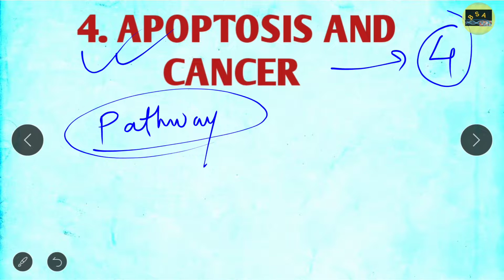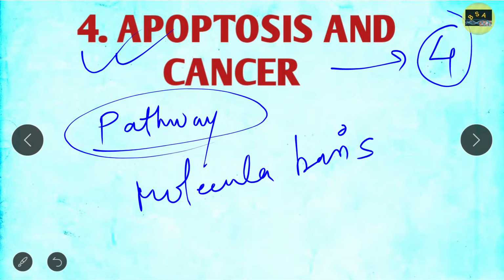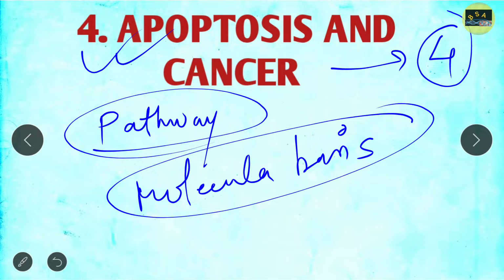And in cancer, what you should read? In cancer, you should know basically the molecular basis of cancer. Here basically what you should read, you should go for the pathways that I already mentioned, the P53 pathway, PRB pathway, the DNA repair mechanism, tumor suppressor genes, proto-oncogenes, and all those things. So I hope that you will do this. So this is from apoptosis and cancer.